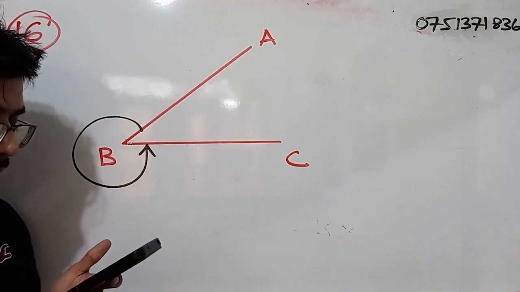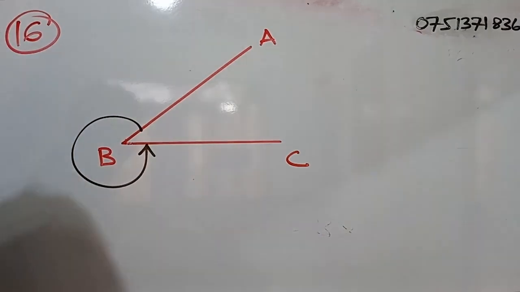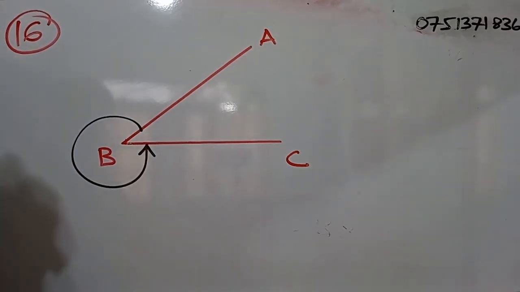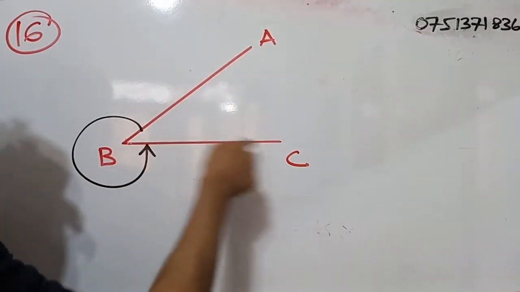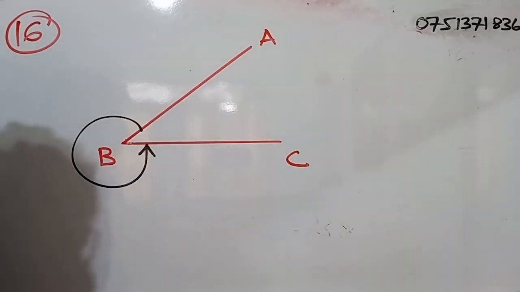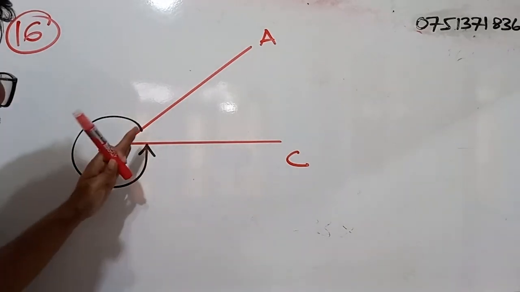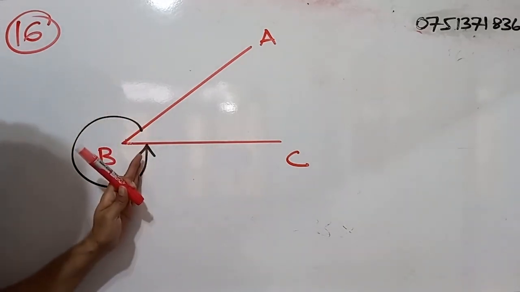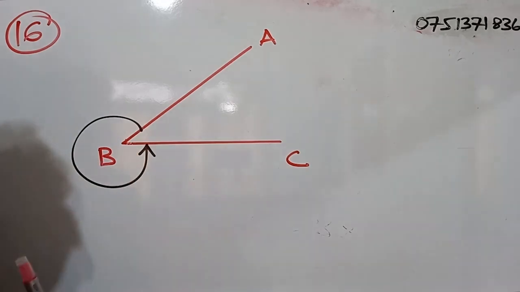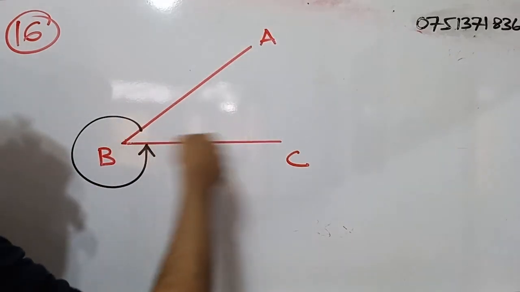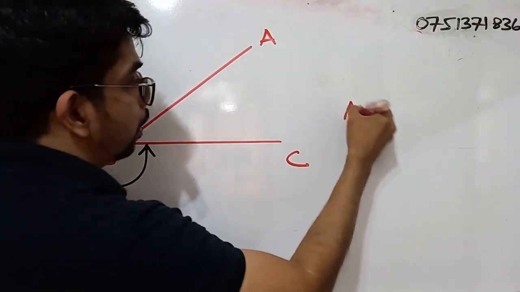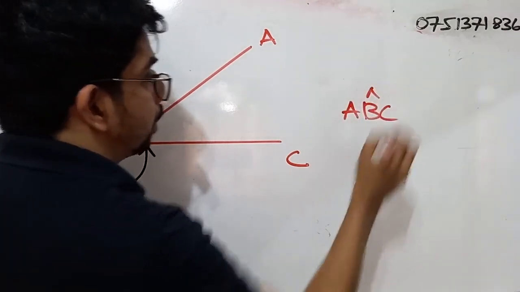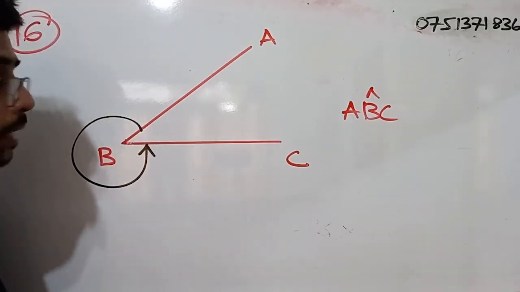Right. Question number 16. Name the angle marked in the diagram. Right? Okay. So what is the angle? ABC. But the thing is, they are asking about the reflex angle, right? So if we simply write ABC in this manner, ABC angle, that means what?